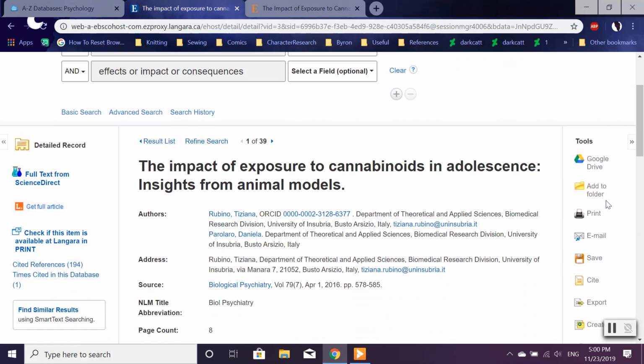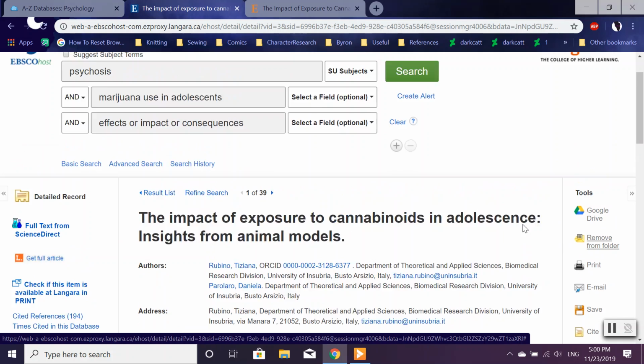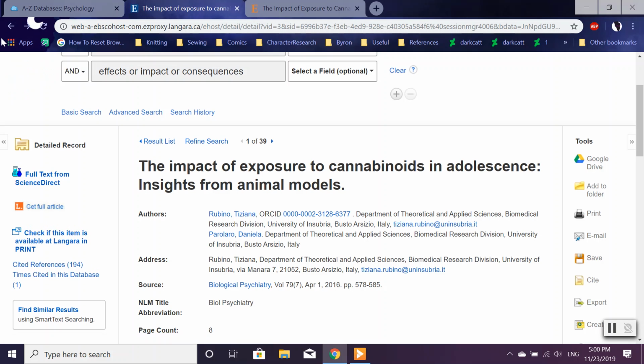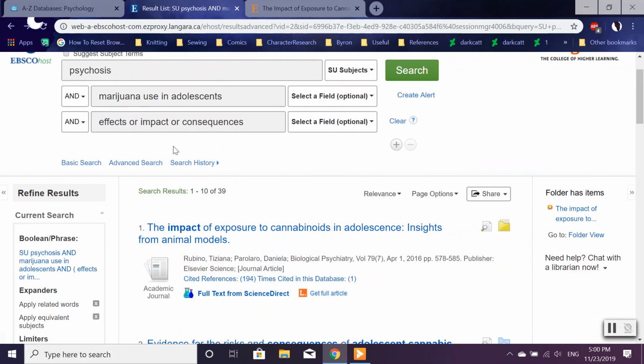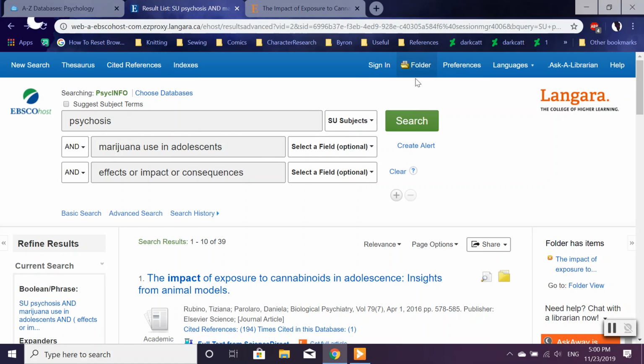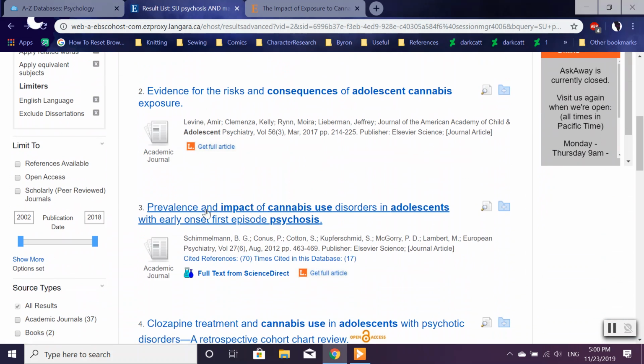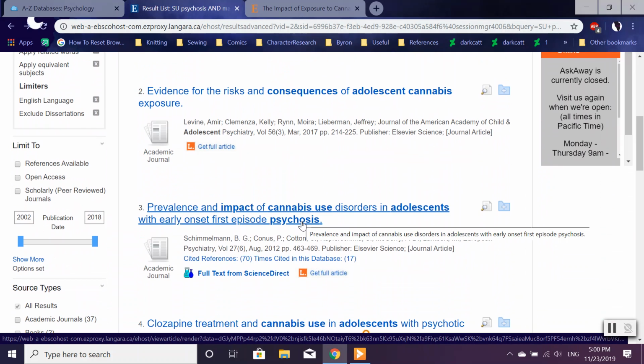You can also click Add to Folder, and it will be up here. So no matter what, you can go back like this, and it will still be up here in your folder when you go to look for it. And we can also go in and look for other articles that we might find useful.